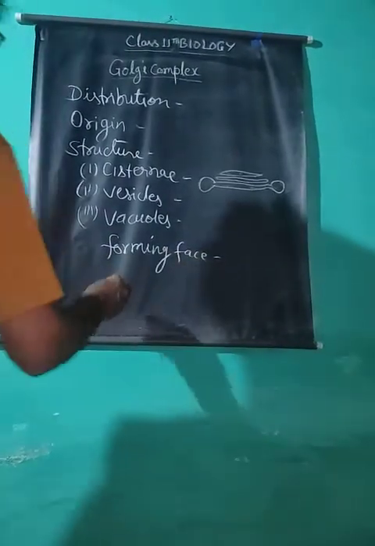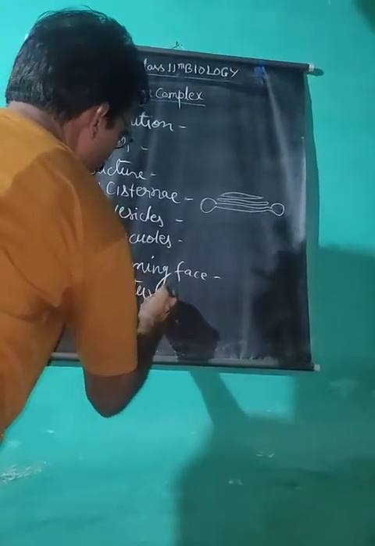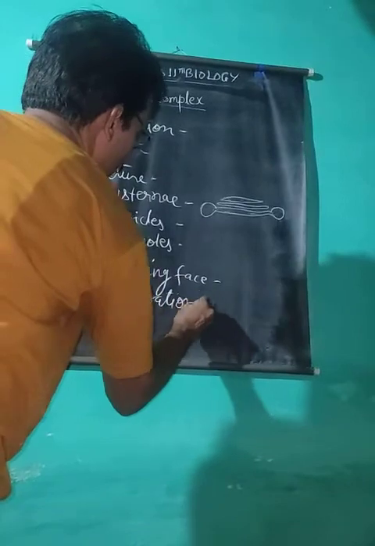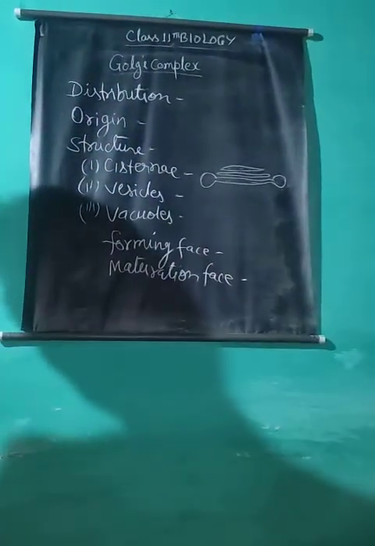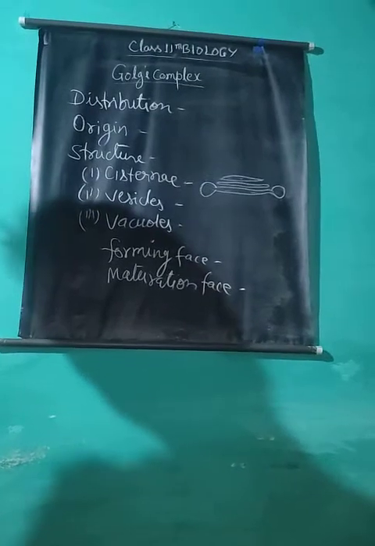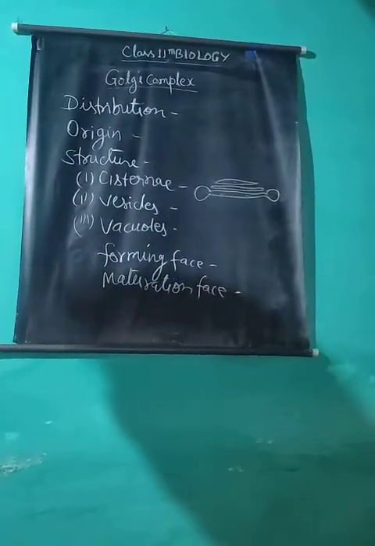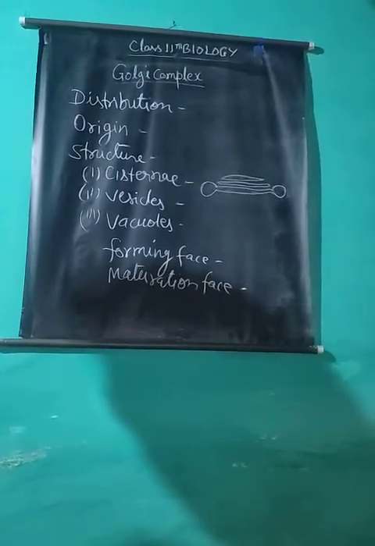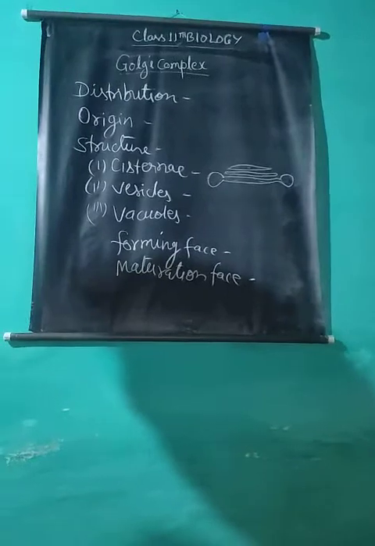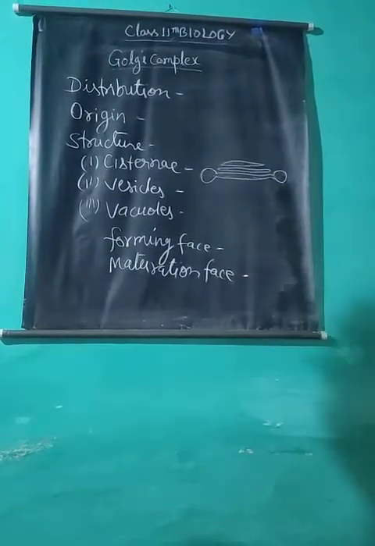And second is the maturation face. It is present towards the cell membrane and opposite to the nuclear membrane. It is concave in shape and also known as the distal face, inner face or trans face. Secretory vesicles of the Golgi body are found toward the maturation face.